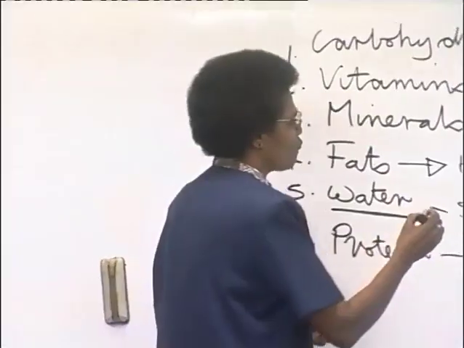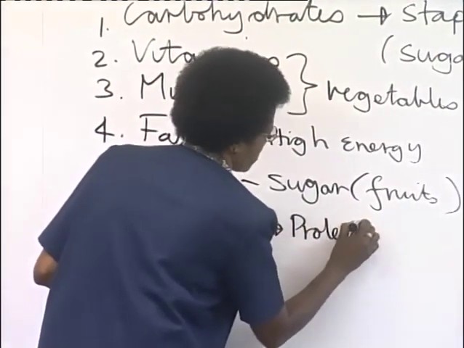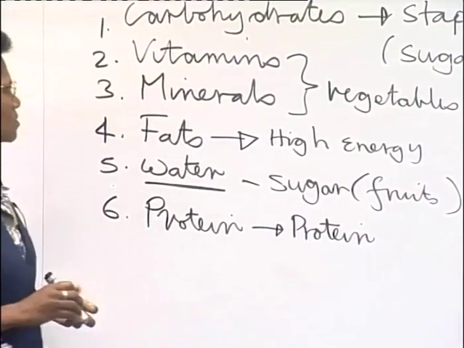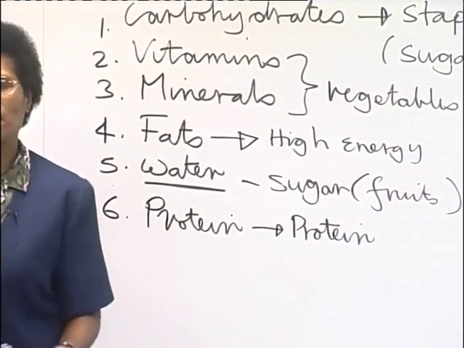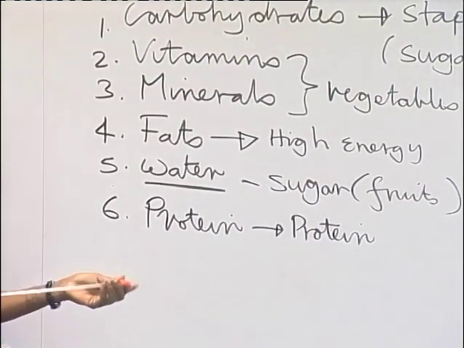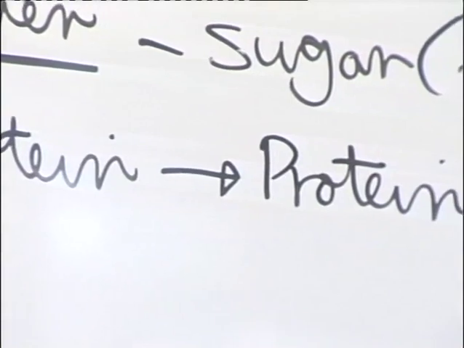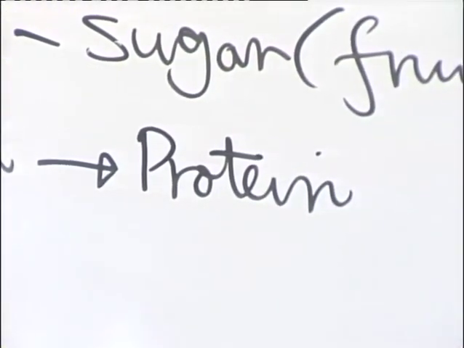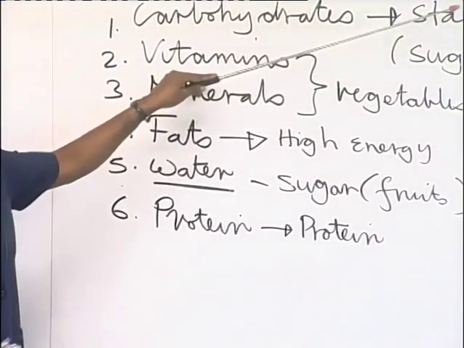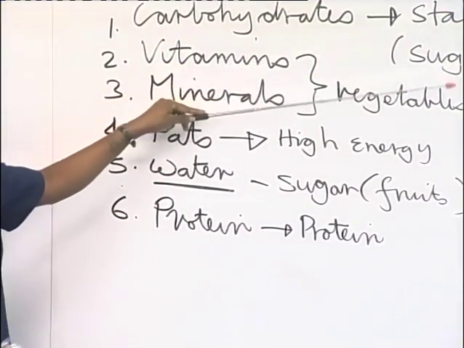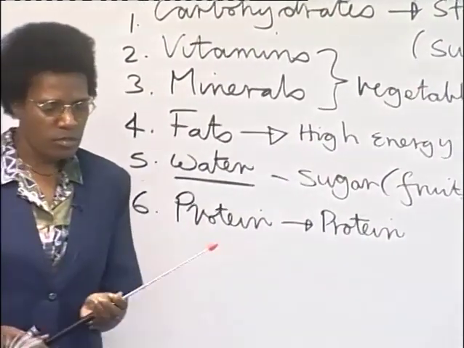Good, a protein food group. Okay, so if you have a look at what we have on the whiteboard, these are all the nutrients that can be found in the foods that belong to each of these food groups.